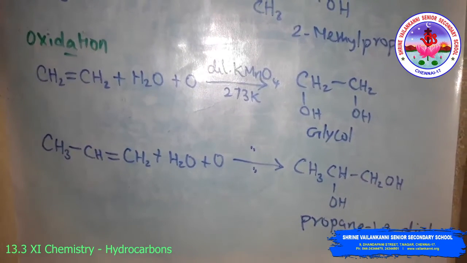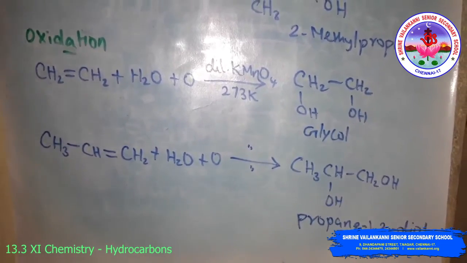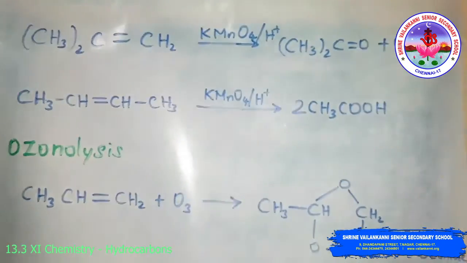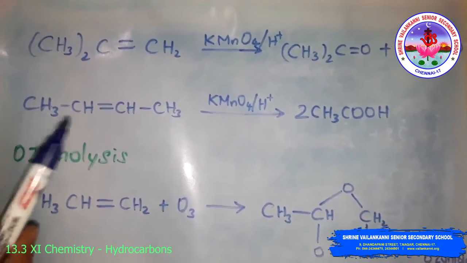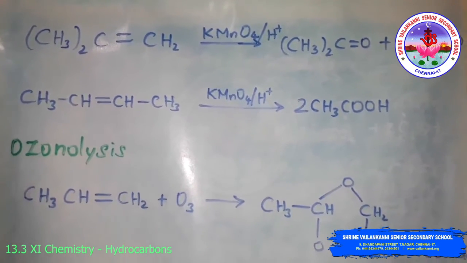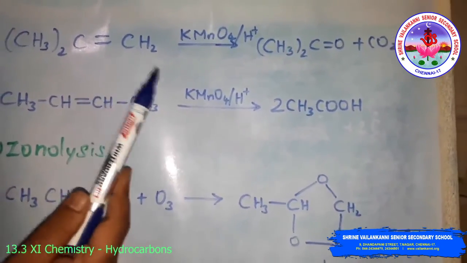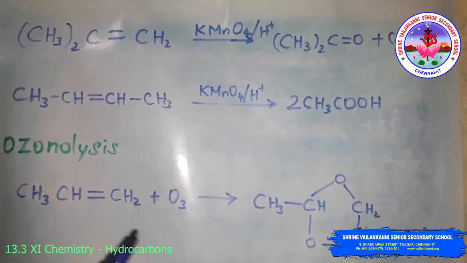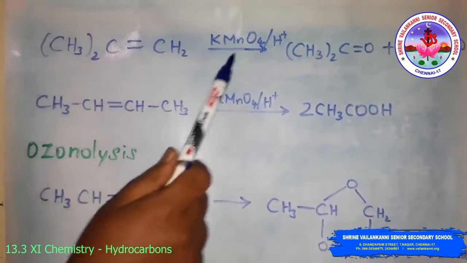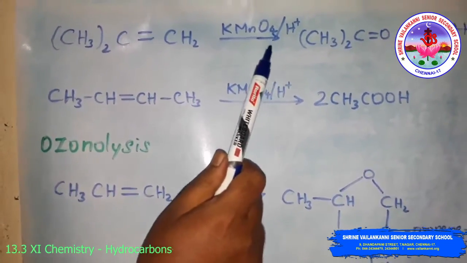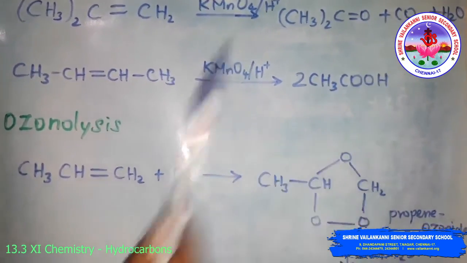Okay, then using acidic potassium permanganate or potassium dichromate, we will see. See, this is the reaction. The acidic potassium permanganate or the potassium dichromate oxidizes alkene to give ketones or acids, depending upon the nature of the alkene and the experimental conditions. Look at this: 2-methyl propene reacts with acidic potassium permanganate to form propan-2-one, and carbon dioxide is a byproduct.